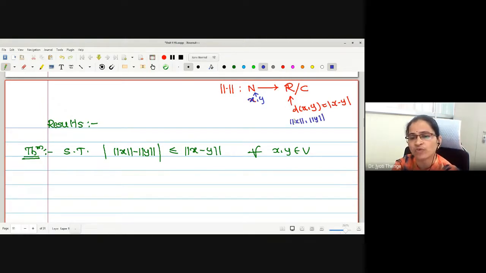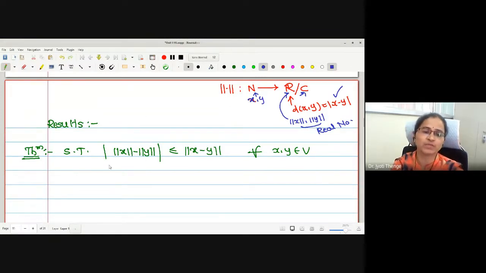Norm x and norm y are values in either R or C, right? Therefore, those are real numbers, no? Let me take it in R only. These are my real numbers. And what is the metric working on real numbers? One can say take the usual metric. Therefore, a distance between these two real numbers is taken with the help of the modulus function again. Is the point clear? Modulus of norm x minus norm y.